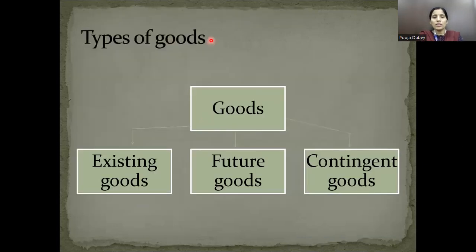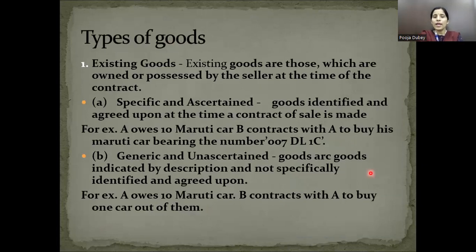Now you can see there are types of goods. Three types of goods are there: existing, future, and contingent. In case of existing goods, there are two types: specific and generic. In the room where you are sitting, you can see many things around you, like a pen, copy, phone, laptop, earphones, table, chair, bed. These are examples of existing goods.